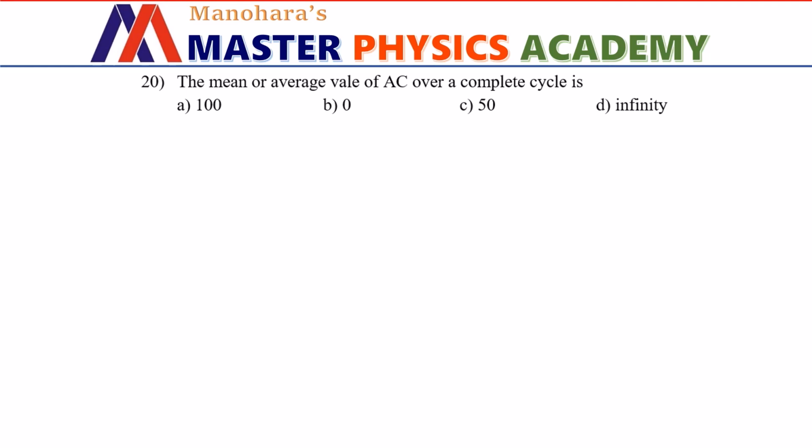The mean or average value of AC over a complete cycle is. So let us consider the AC signal. So if you consider one complete cycle, the cycle will be like this. So we have positive values in the positive half cycle, and there will be corresponding values in the negative half cycle. If you add all those instantaneous values, what you will be getting is 0. Hence the average over a complete cycle will be 0 as given in option B.